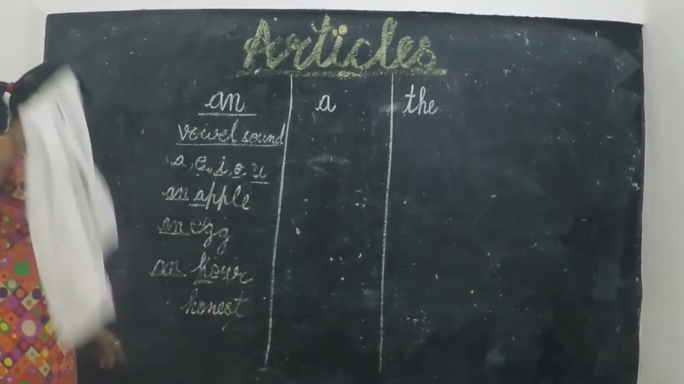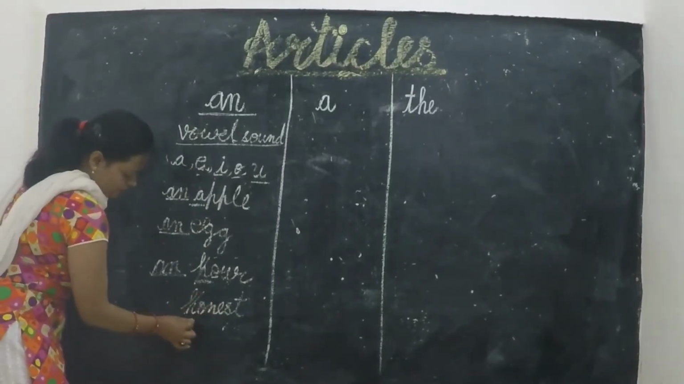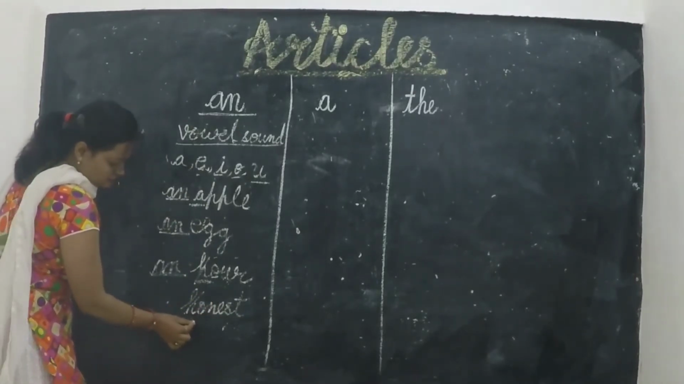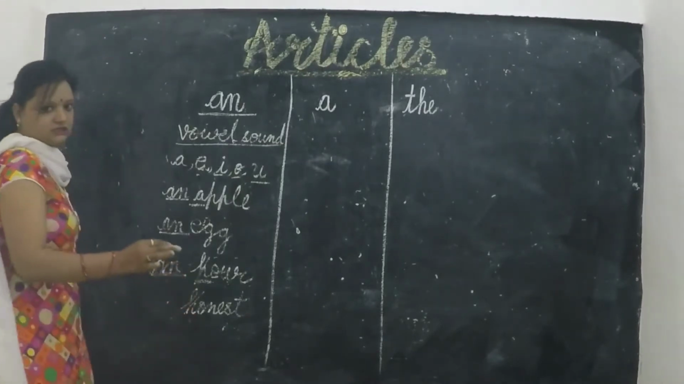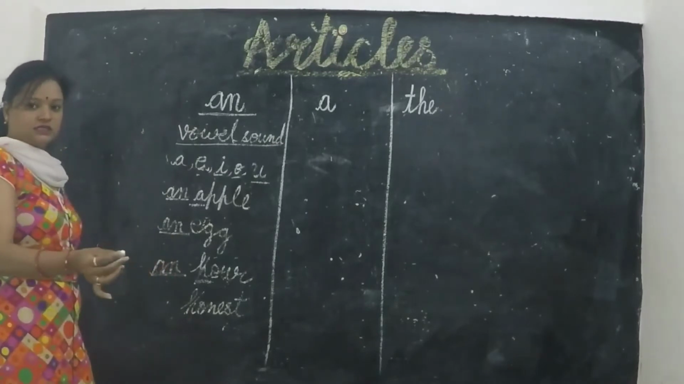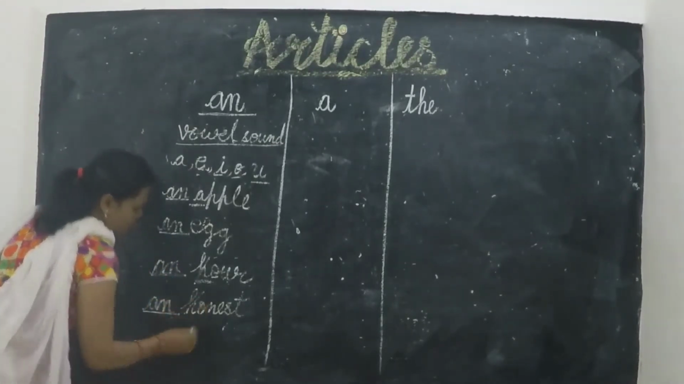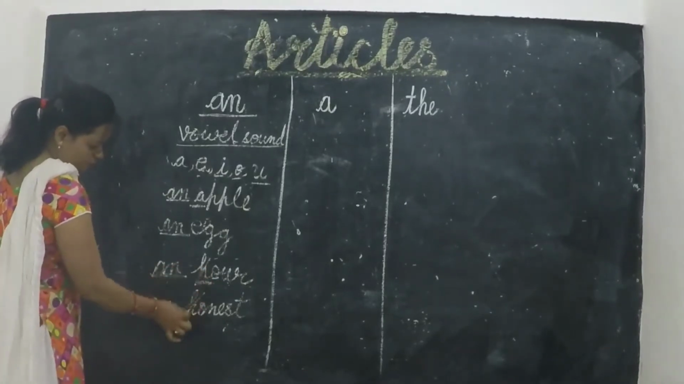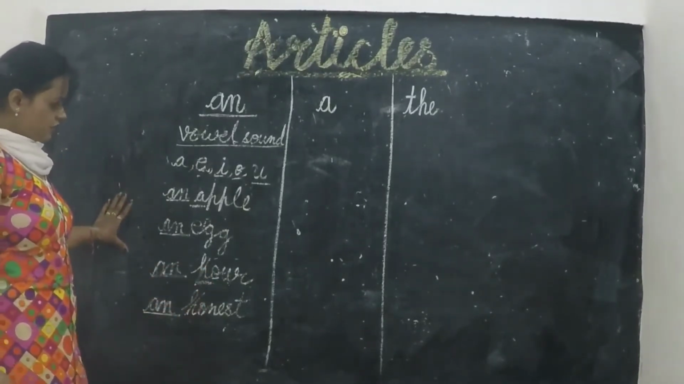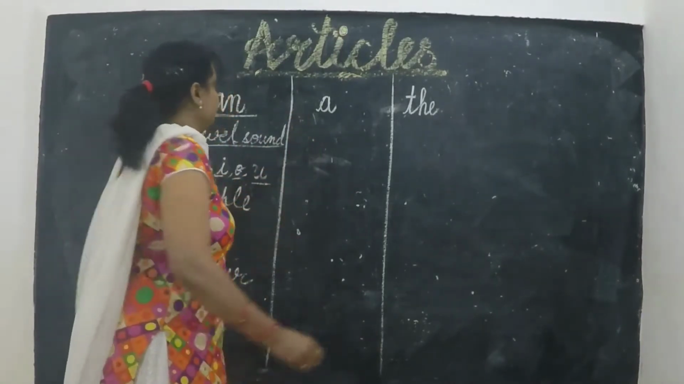Like this: honest. In this word honest, H is silent. We don't pronounce H. What we pronounce? We pronounce onest. Then I use an because H is silent here. Okay? Understood?